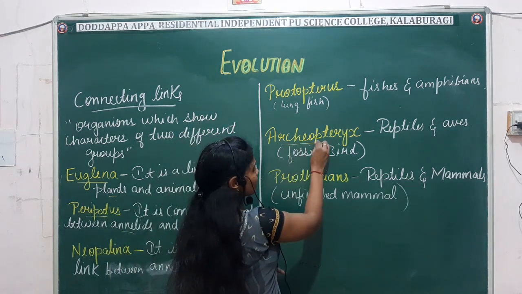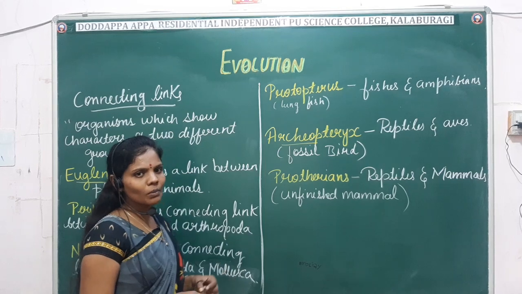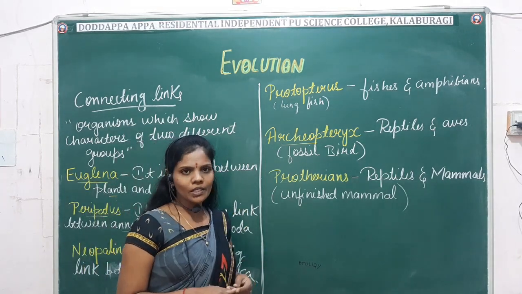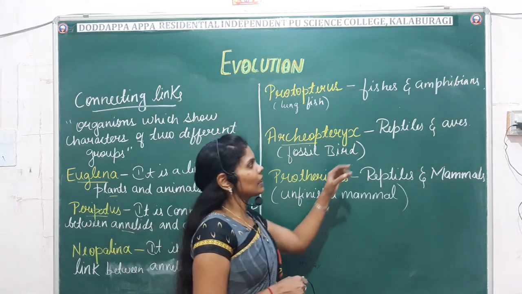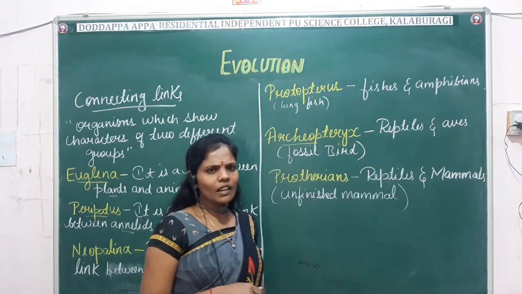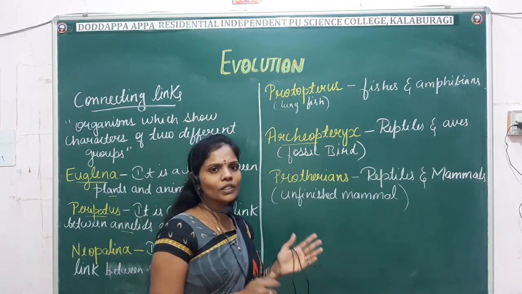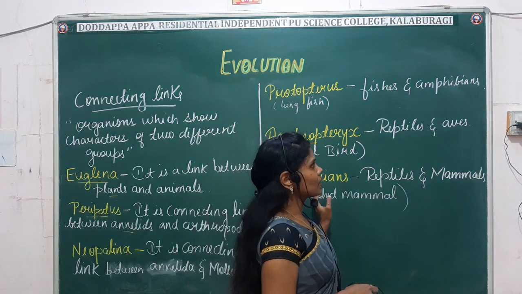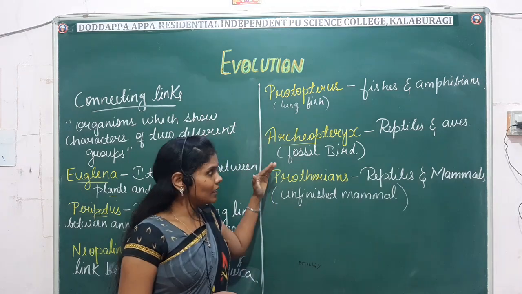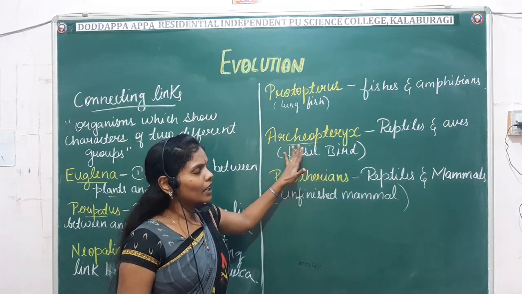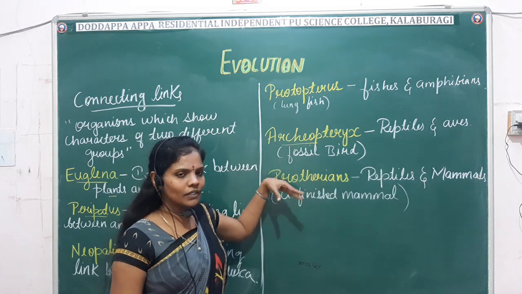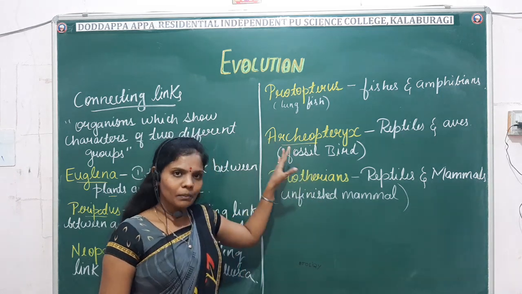Another example is Archaeopteryx. Archaeopteryx is commonly known as the fossil bird, and we are very much familiar with the Archaeopteryx bird. It is a connecting link between the reptiles and the aves, that is the birds. It exhibits characteristics of both reptiles as well as birds. In case of reptiles, the complete skin is dry, and avian characters, that is the bird characters, are forelimbs modified into wings, the body covered with feathers, and they have a beak.